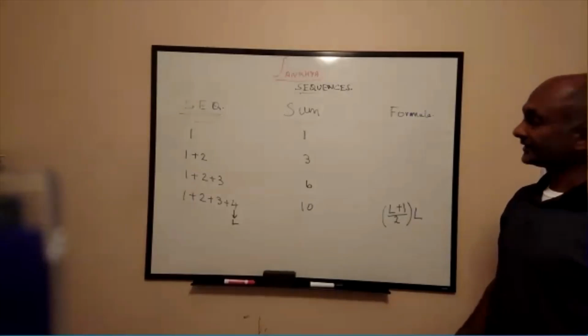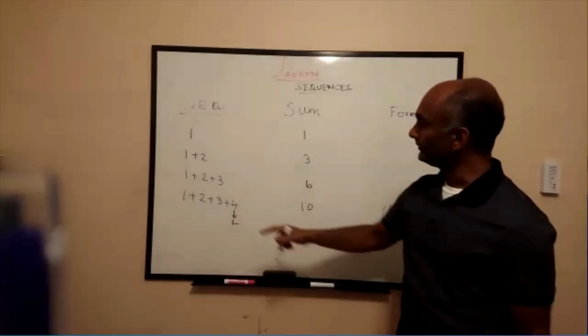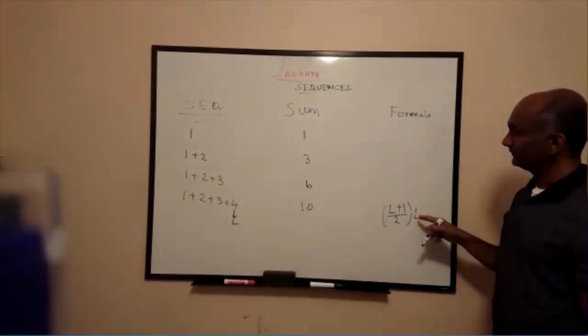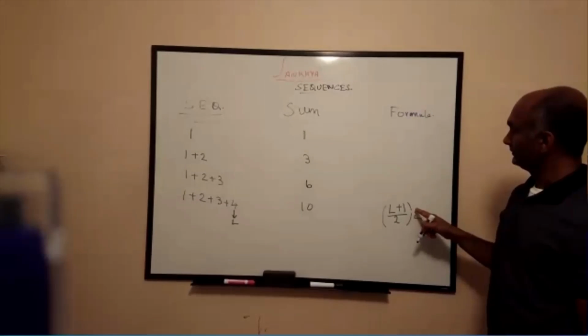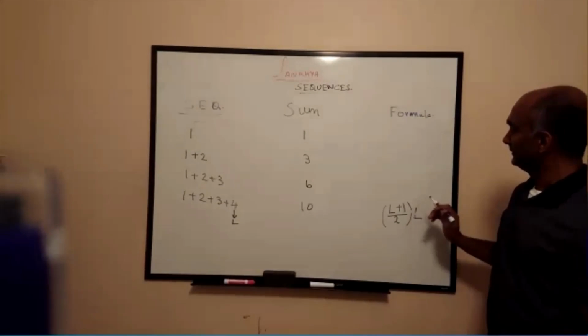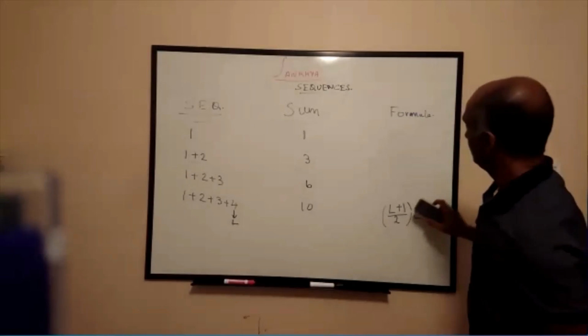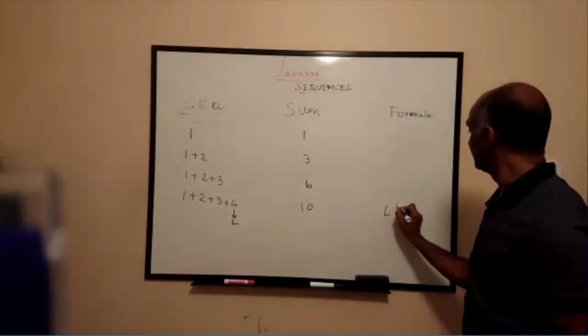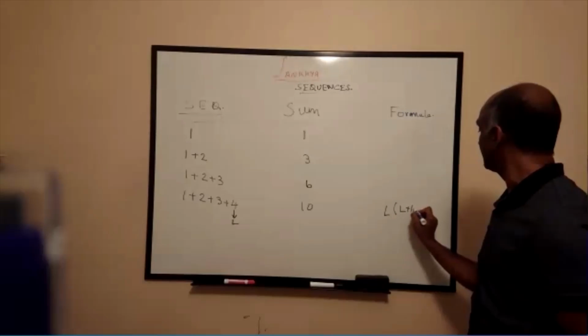Now let's see if it works. Let's not get into the decimal.